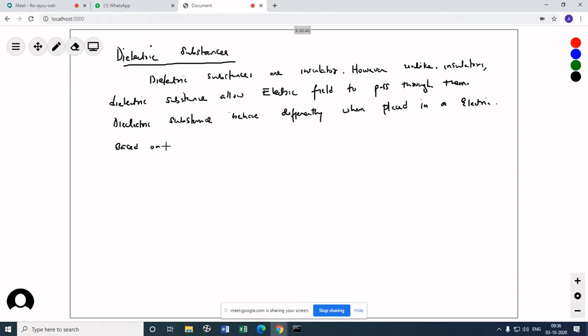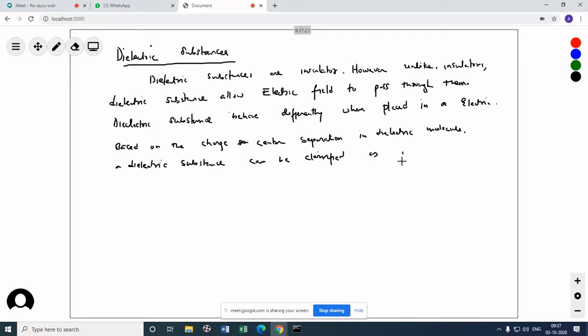Based on the charge center separation in a dielectric molecule, a dielectric substance can be classified as number 1 polar and number 2 non-polar dielectric substance. Polar and non-polar.